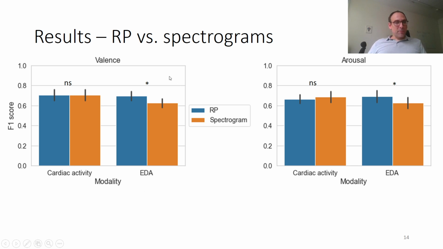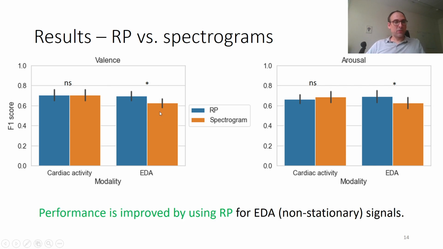For electrodermal activity, the story is a bit different. For both valence and arousal, we have a significant difference, and the recurrence plots were performing better than the spectrograms, exactly as was expected from our hypothesis. So we concluded that the performance is improved by using recurrence plots for non-stationary signals like electrodermal activity.